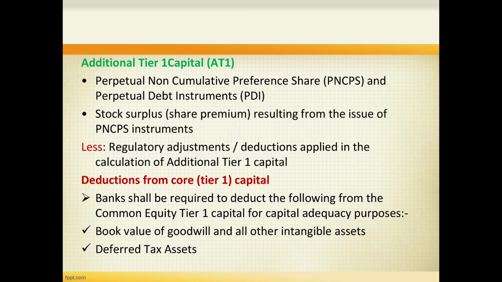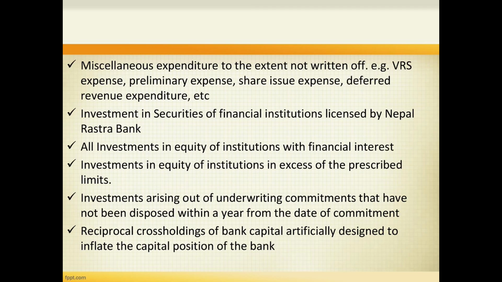So, what items are deducted from the core capital or tier 1 capital? Banks shall be required to deduct the following from the common equity tier 1 capital for capital adequacy purposes. To calculate the capital adequacy, the following elements shall be deducted from the common equity tier 1 capital. The very first is book value of goodwill and all other intangible assets. Similarly, the second is deferred tax assets. The next is miscellaneous expenditure to the extent not written off.